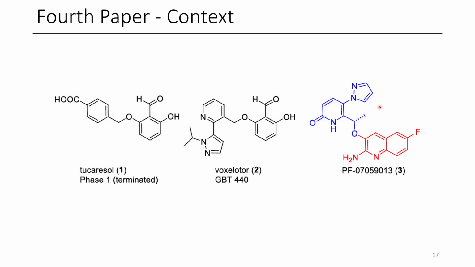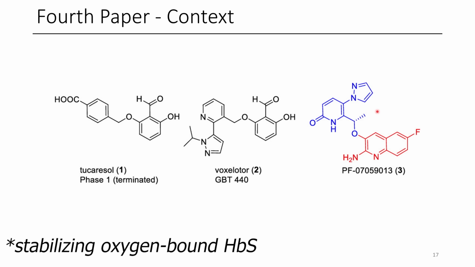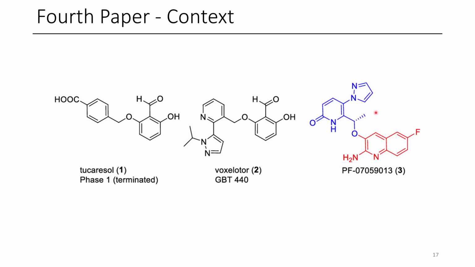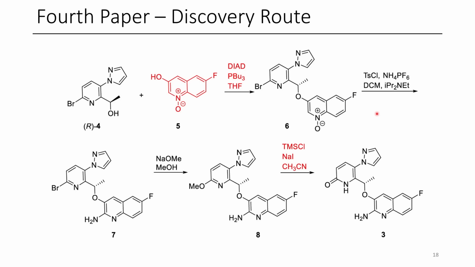So what these small molecule candidates are aimed at doing is stabilizing hemoglobin bound to sickled cells, sickled red blood cells, so that the polymerization is less likely to occur. I thought that this approach was really interesting, and I'd encourage you to check out the full paper if you want to read more details about that. But today we're here for the chemistry, so let's get into the chemistry a little bit.